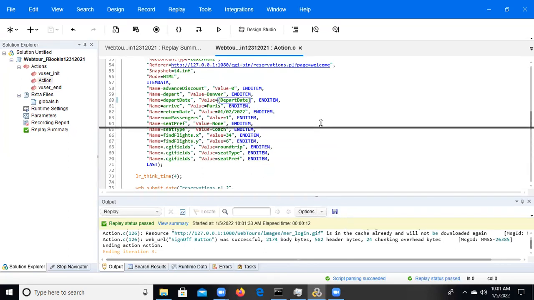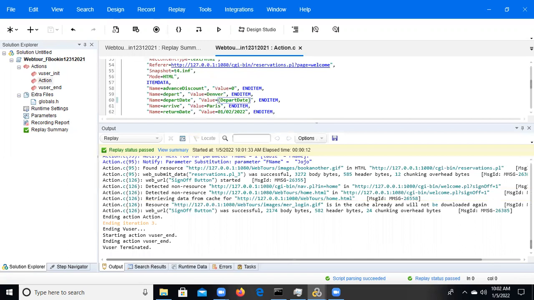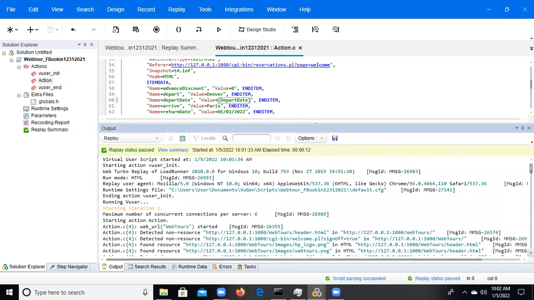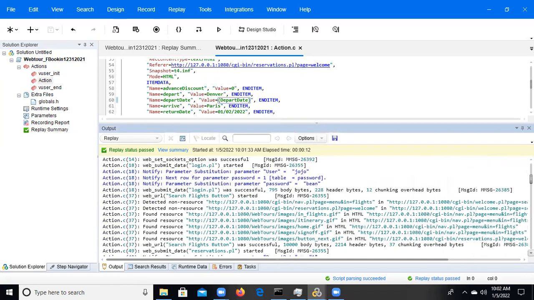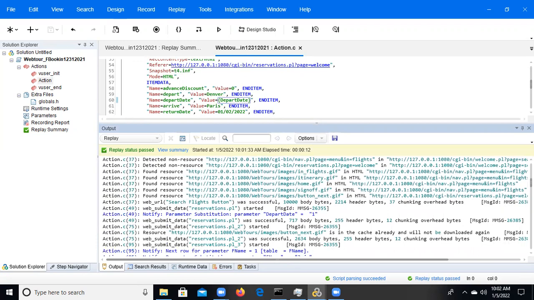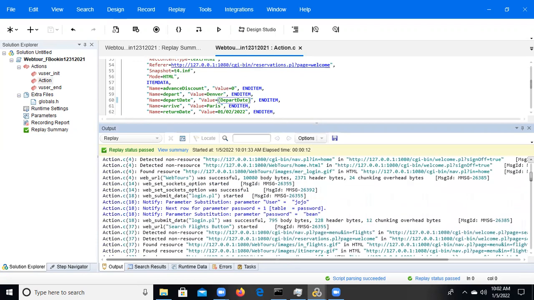Now we can observe what values it is picking. See, first iteration, Jojo and Bean means first username, first data point, and second user and second column, first data point, because we have given it as same line as some other parameter property.